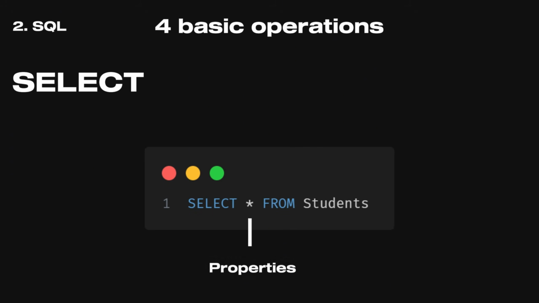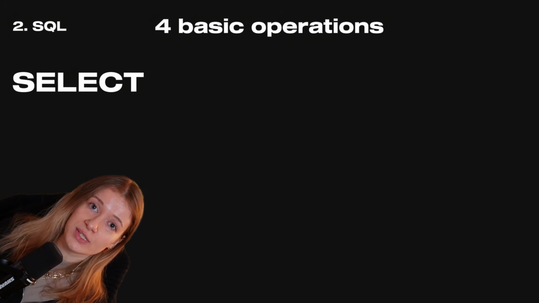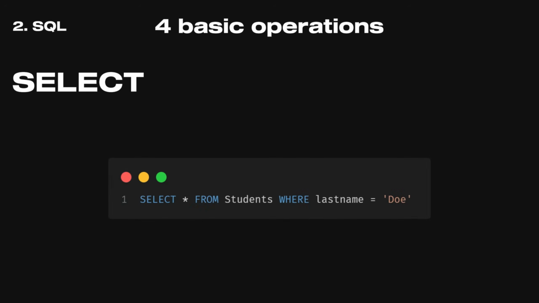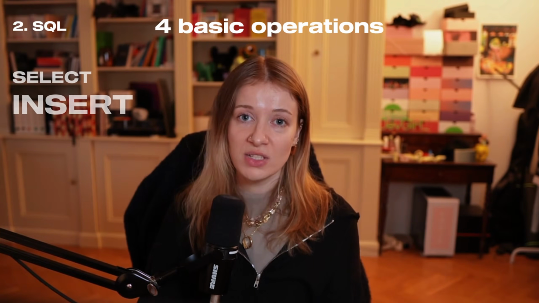Select star, so all the properties, and you have the from students, which says that students is the selected table. You may also want to filter the students, like getting the list of all the students whose last name is Du. So here the query will be select star, so all the properties from students table where last name equals Du. And then you have the insert operation.